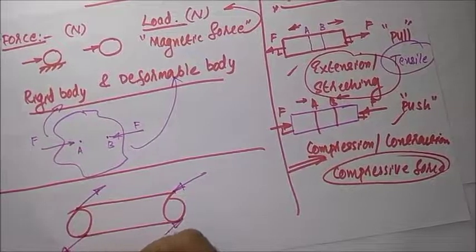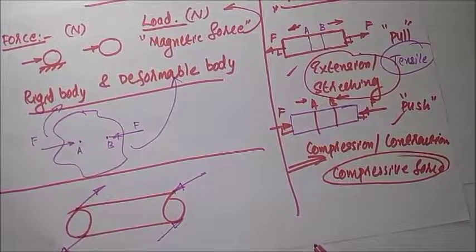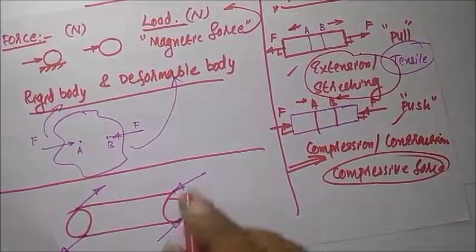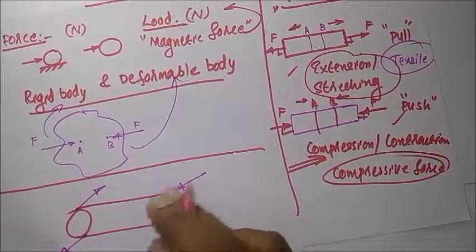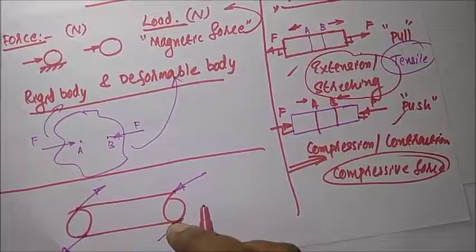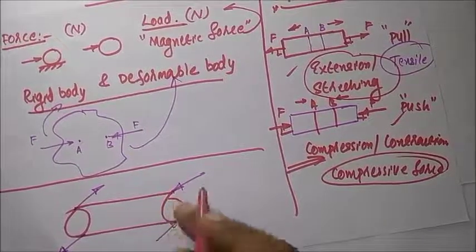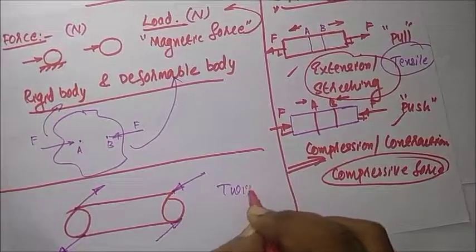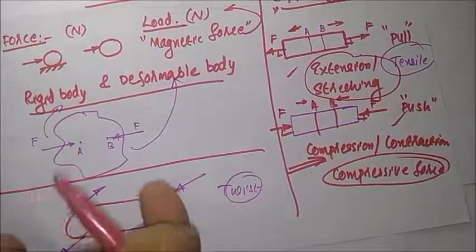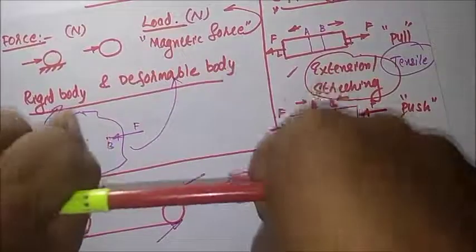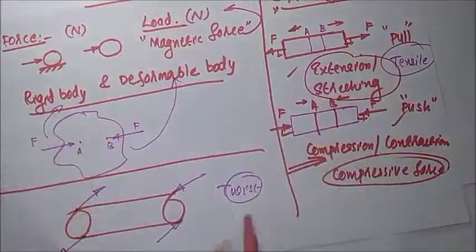You have already studied this term in first year engineering mechanics. When two equal and opposite forces act on a member, they generate a couple. This couple will twist the member.